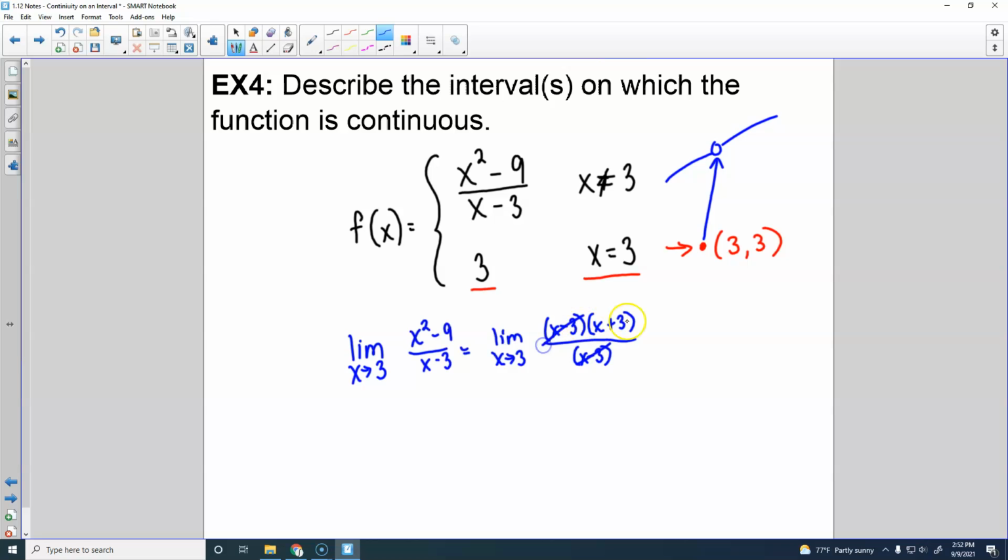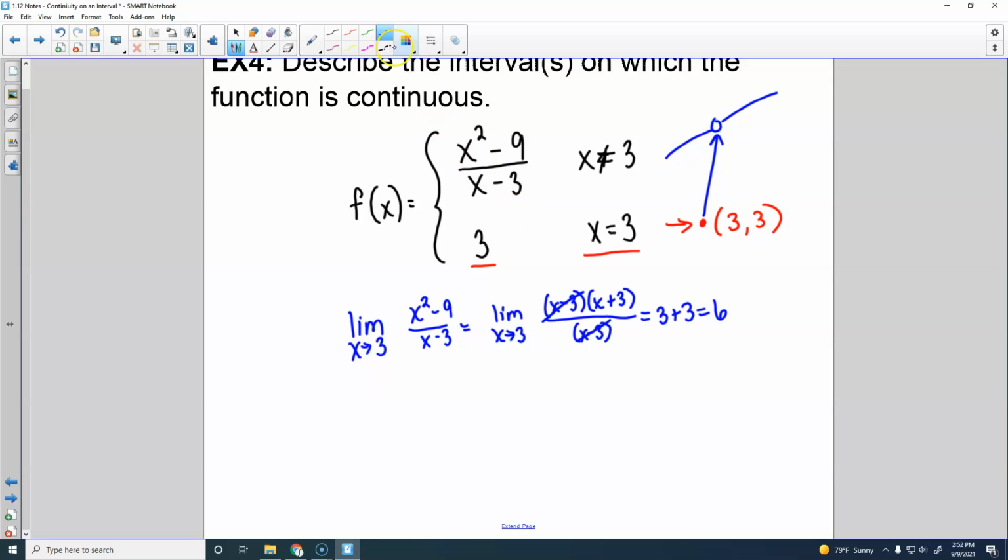And there it cancels. We plug in 3. 3 plus 3 equals 6. So does our dot fill in our hole? What would I need to have for it to fill in the hole? 3. It'd have to match this 3. Not 0, but 3. I knew I had to equal 3. Yeah. 6.